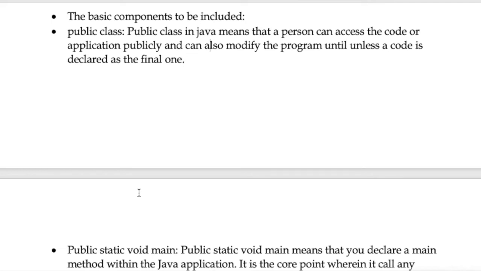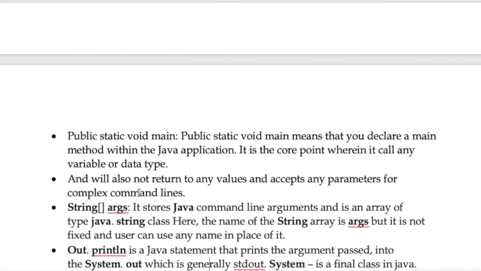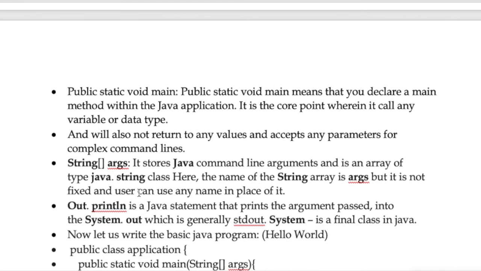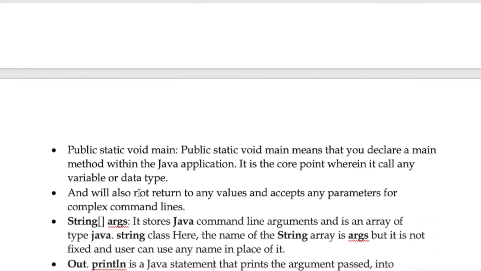Public class will enable us to access code from anywhere so that the program can be modified and finalized until we are satisfied, in the sense that our code will not have any bugs or errors.